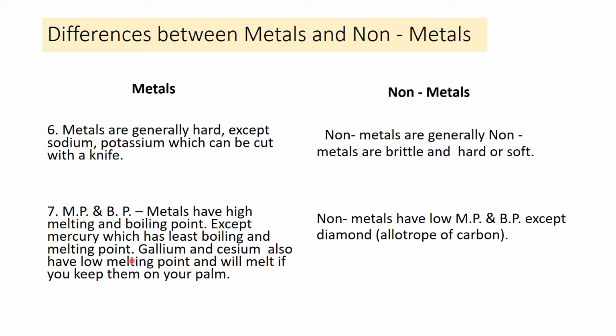If you keep them on your palm, they will melt. Non-metals have low melting and boiling points, but diamond has a very high melting point and boiling point. It is the hardest substance among non-metals.